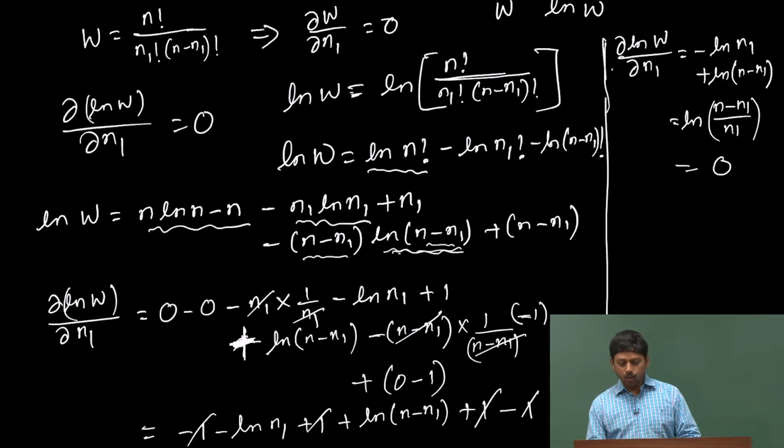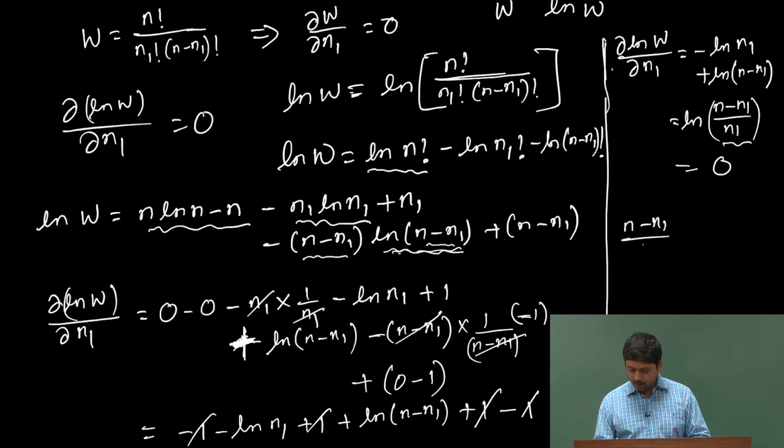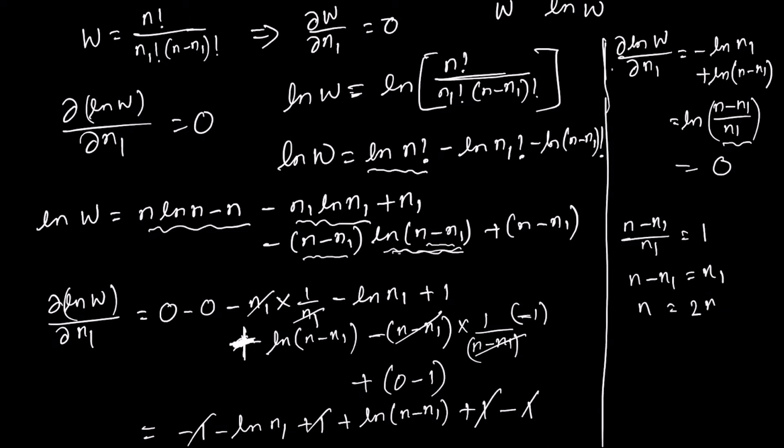So, when is ln 0? When this quantity is 1. So, (n minus n 1) by n 1 is equal to 1, which is n minus n 1 equal to n 1, which is n equal to 2 n 1 and n 1 equal to n by 2. So, we have seen that when n 1 equal to n by 2, then W will be maximum.